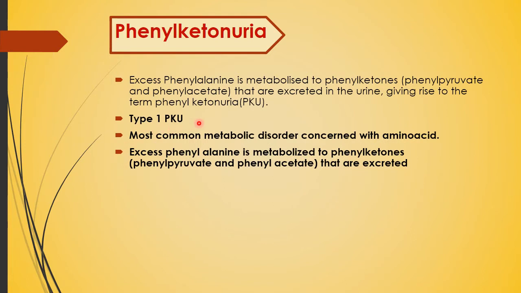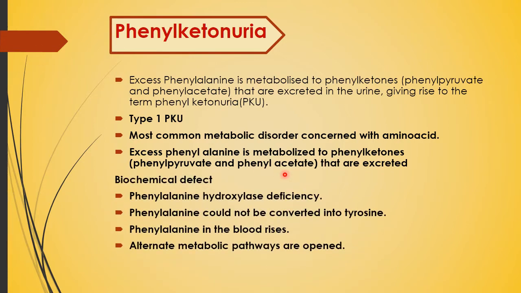Type 1 phenylketonuria is the most common metabolic disorder concerned with amino acids. Excess phenylalanine is metabolized to phenyl ketones like phenyl pyruvate and phenyl acetate that are excreted. The biochemical defect is that the phenylalanine hydroxylase enzyme is deficient, so phenylalanine could not be converted to tyrosine.